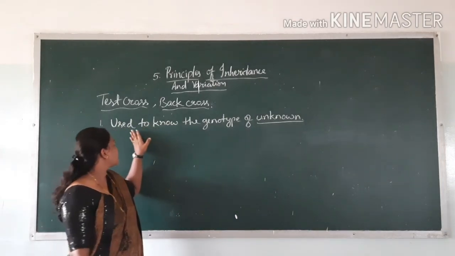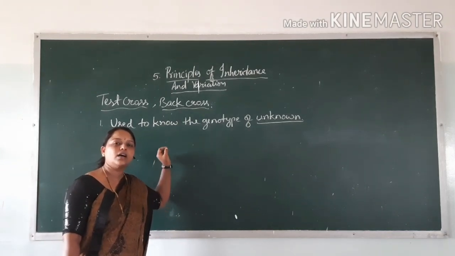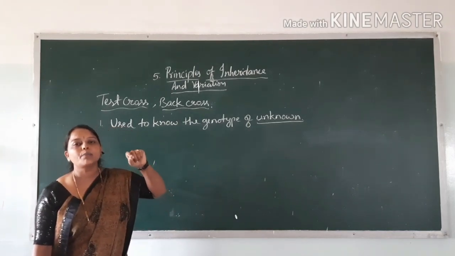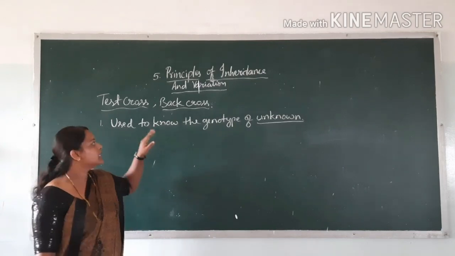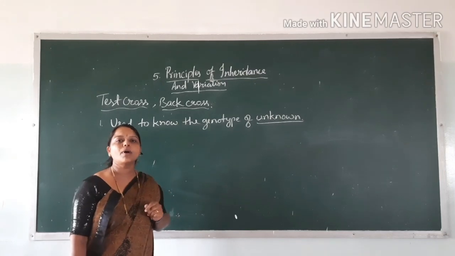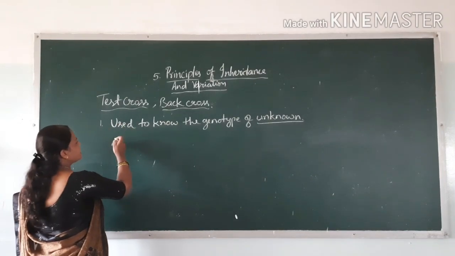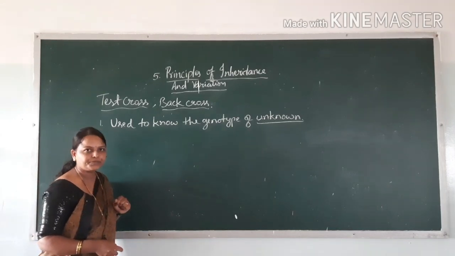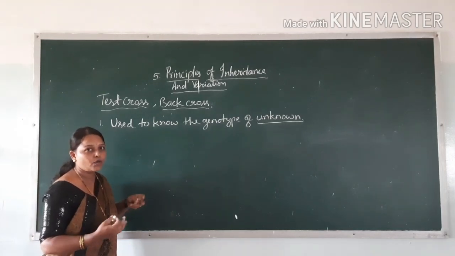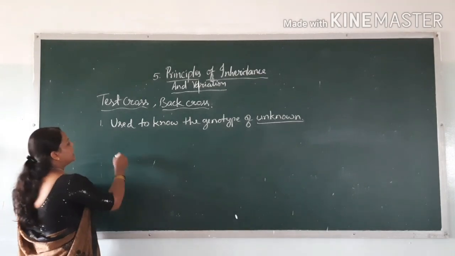See, test cross is used to know the genotype of an unknown character. In what way are we going to test the genotype of the unknown? It means the F1.